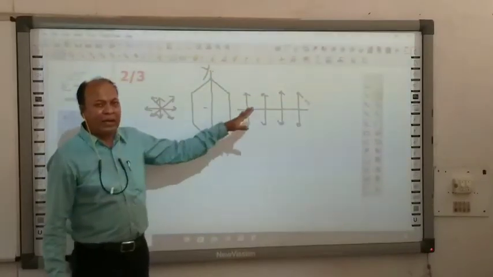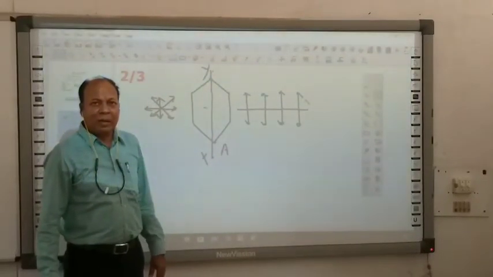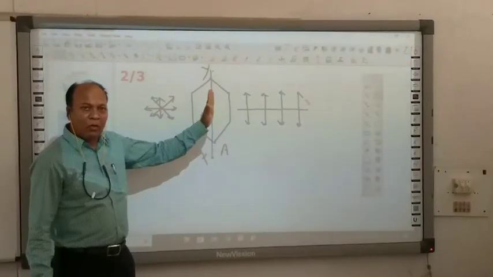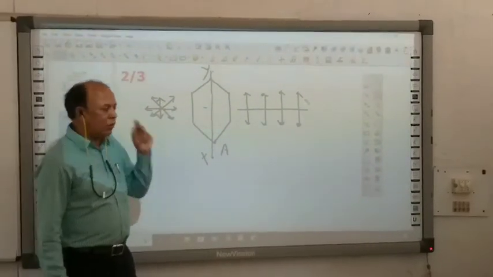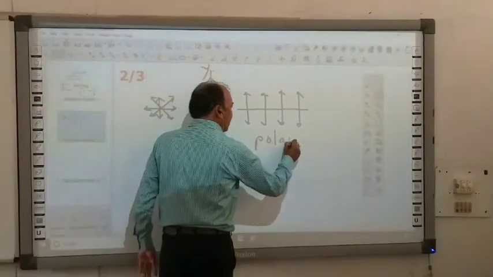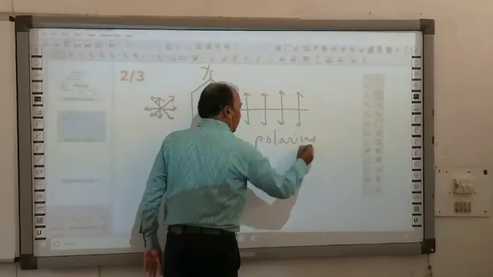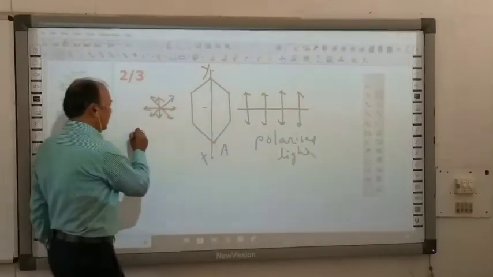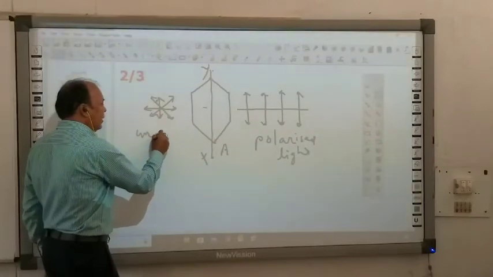That means here again light is biased and optical vectors are restricted to vibrate in only one possible direction. So here you are getting polarized light. This is polarized light. And here you are getting unpolarized light.